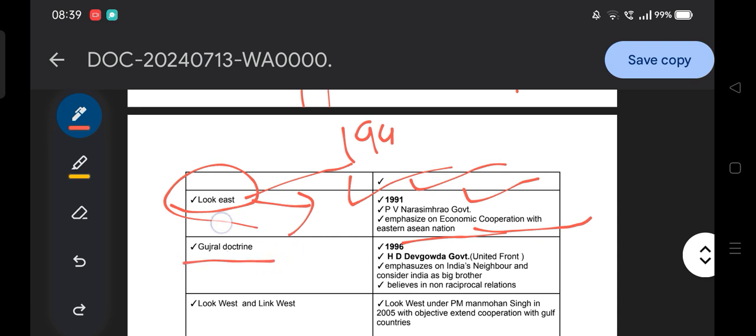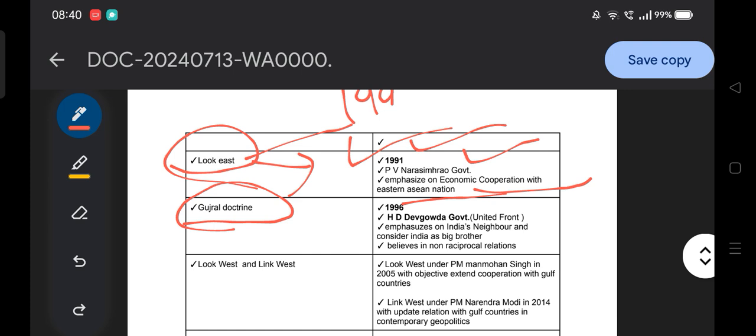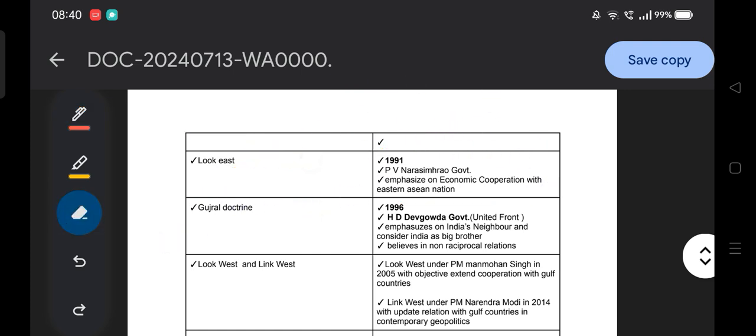After Look East, we shall discuss the Gujral doctrine. The Gujral doctrine was adopted in 1996 under the H.D. Deve Gowda United Front government. H.D. Deve Gowda was responsible for the implementation of the Gujral doctrine. The objective of the Gujral doctrine was to emphasize India's neighborhood, with India acting as a big brother and believing in non-reciprocal relations.